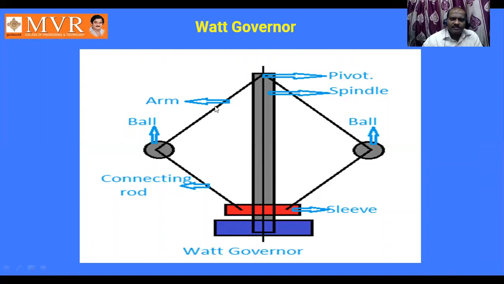How many arms are there? 1, 2, 3, 4 arms are there. This is the connecting rod, or we can say the links that are connected from the ball to this sleeve. Here another ball is there. Balls are of equal mass on both sides. This is also a connecting rod, from the ball to the sleeve. So this is how the Watt governor appears.